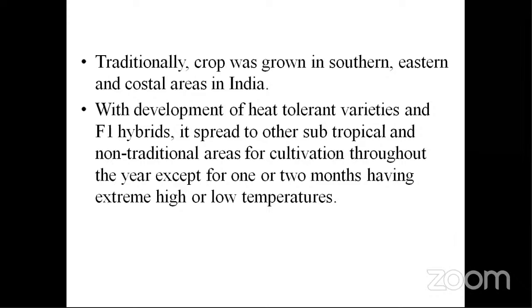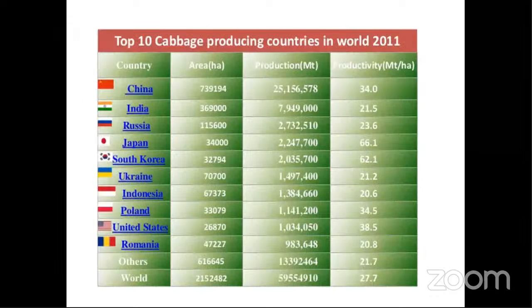Southern and eastern coastal areas of India. But now, because of the evolution of heat tolerant varieties and different F1 hybrids having many characteristics that make them more adaptable to our conditions, the subtropical and non-traditional areas, we have cabbage cultivation even in the southern parts of the country, where the temperatures are not so cold, but there also we have now started growing it.